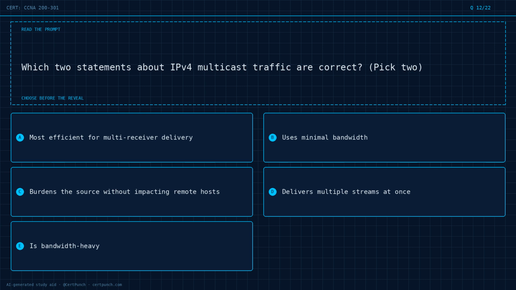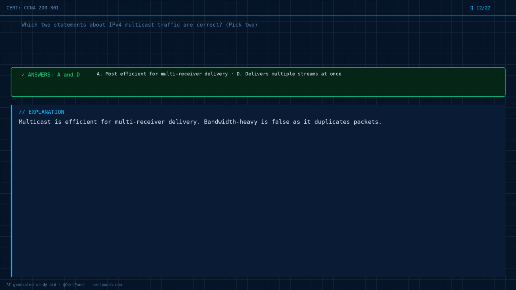Choose the best answer before the reveal. Commit to it now. The correct answers are options A and D. Exam logic. Multicast is efficient for multi-receiver delivery. Bandwidth heavy is false as it duplicates packets.